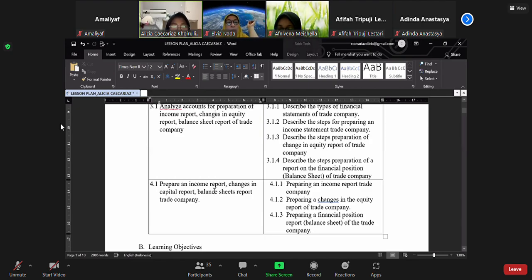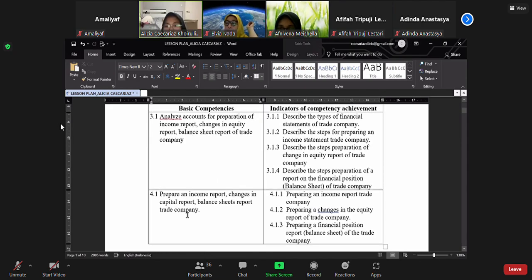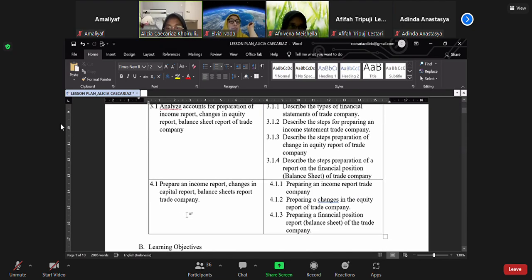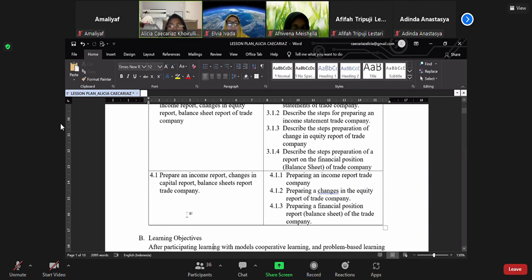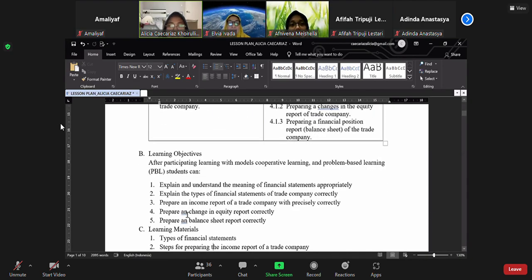Basic competency number 4 is to prepare an income report, change in capital report, and balance sheet report of a trade company. Indicators of competency achievement: number 1 is preparing an income report of a trade company. Number 2, preparing a change in equity report of the trade company. And 3, preparing a financial position report or balance sheet of the trade company.